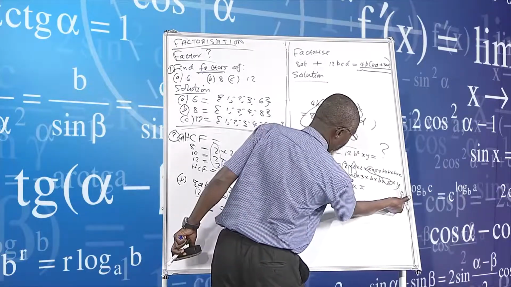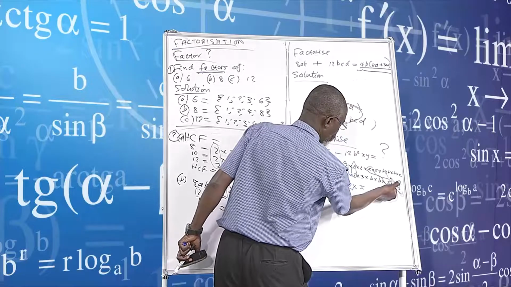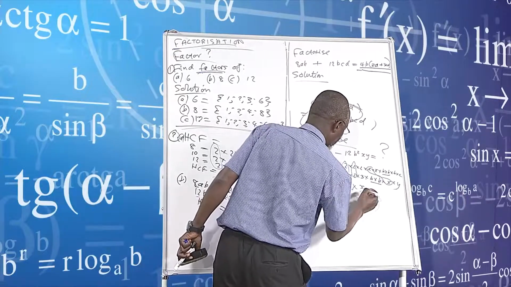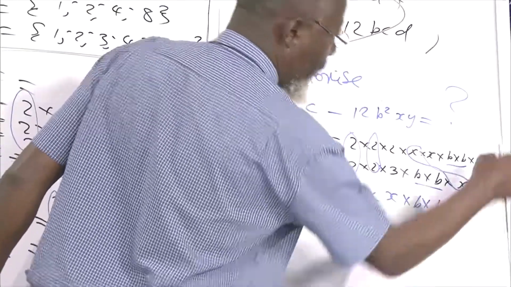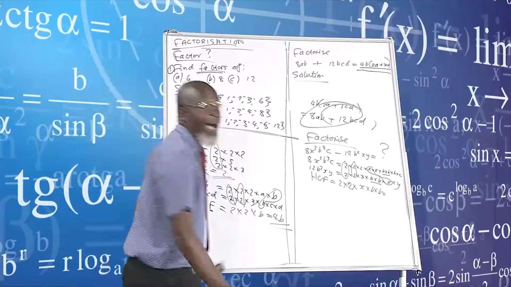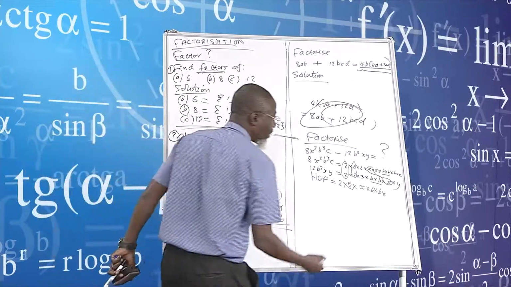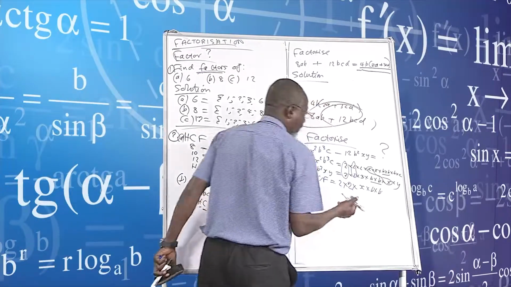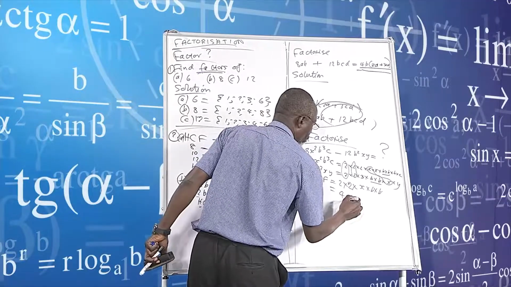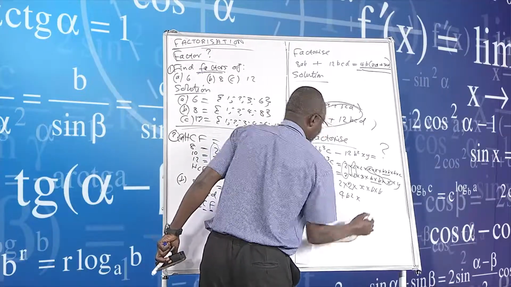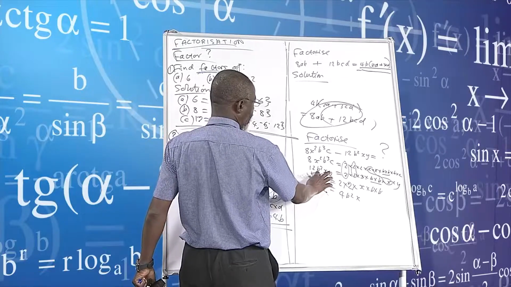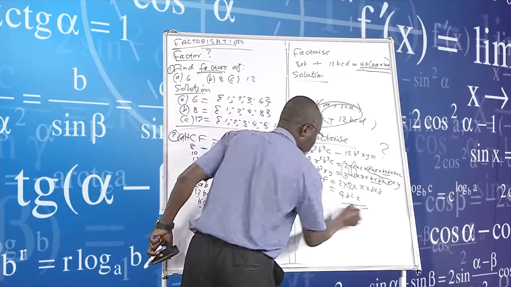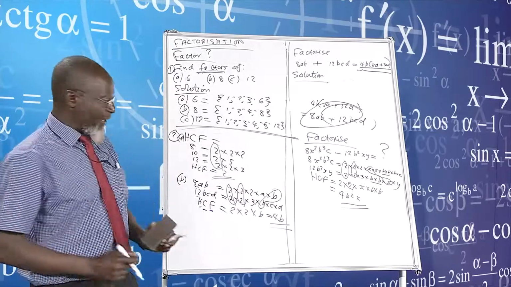There is also a y, which is here. There is also a b and a b, times b. So for b squared x, we take x once and b squared. So this is the highest common factor.